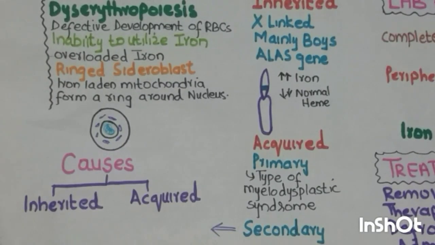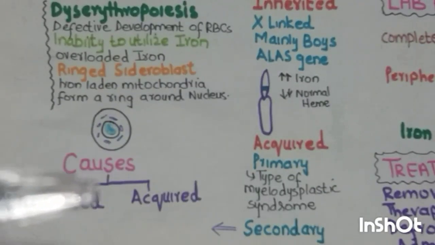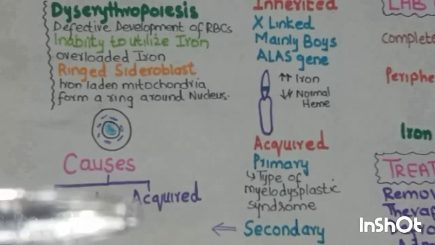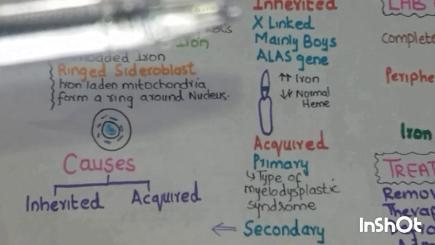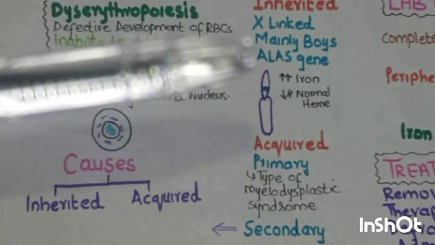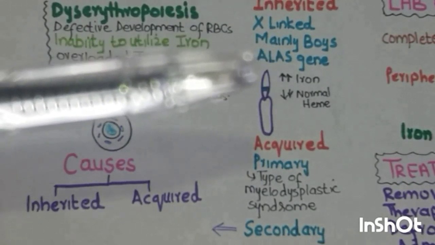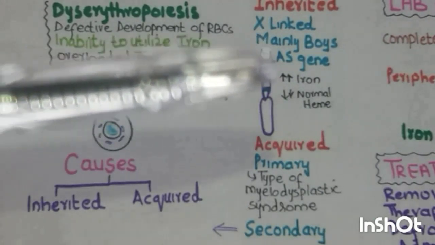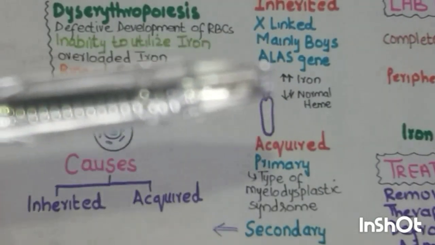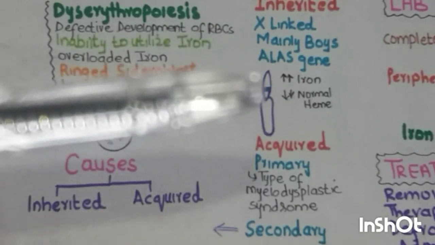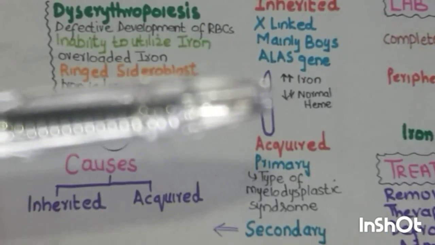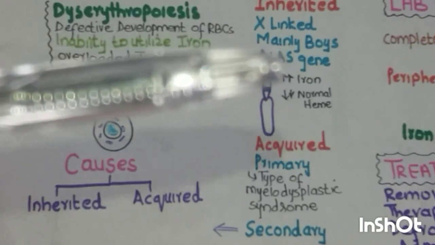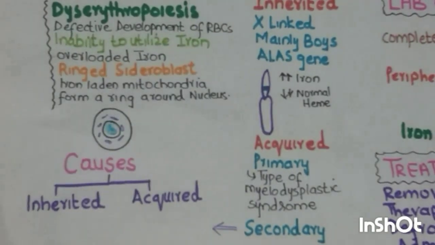Okay dear friends, now we will see the causes of sideroblastic anemia. Sideroblastic anemia may be inherited or acquired. The inherited form is X-linked, mainly affects the boys, and there is mutation in the ALAS gene. So when there is mutation in the ALAS gene, there is defective formation of delta-ALA synthase, and as a result there will be increased iron but decreased normal heme.